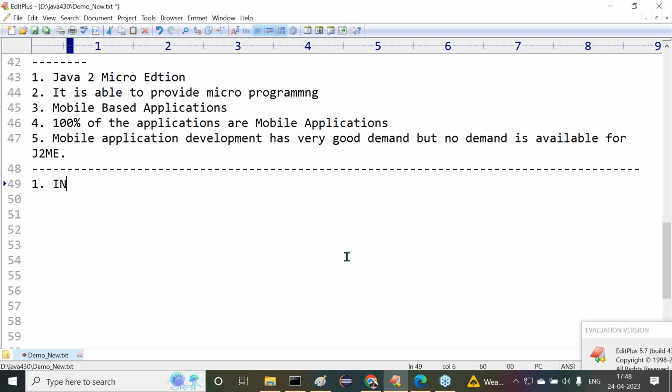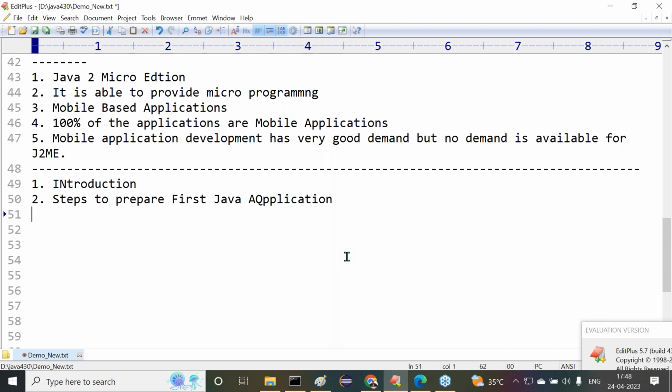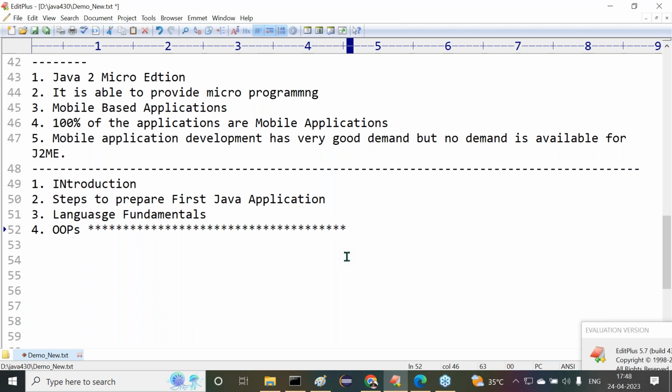First one is the introduction, and second one is steps to prepare the first Java application. Third one is language fundamentals. After language fundamentals, object orientation, OOPs. This is very important. This is the heart of Java, object orientation. Everybody must understand this. Without knowing it, we are unable to understand anything in Java. After completion of object orientation, the next topics are wrapper classes, and then inner classes.